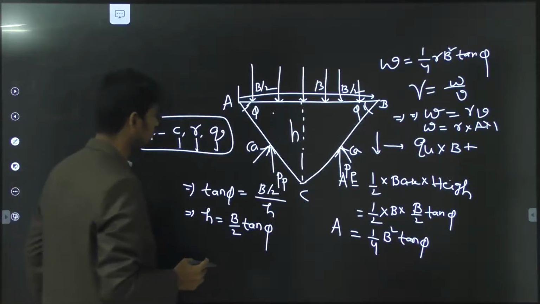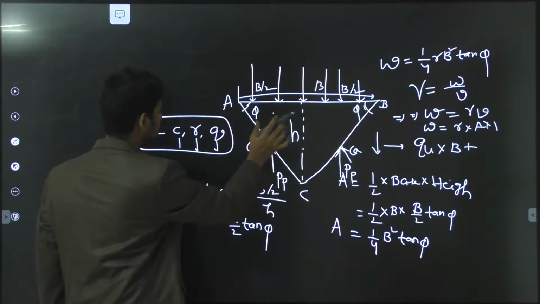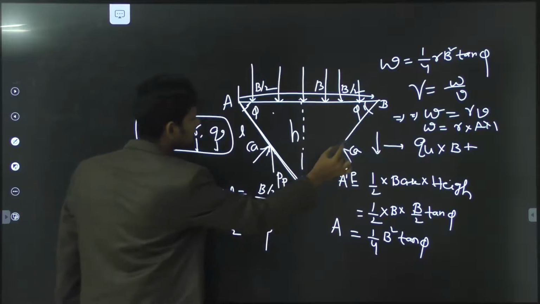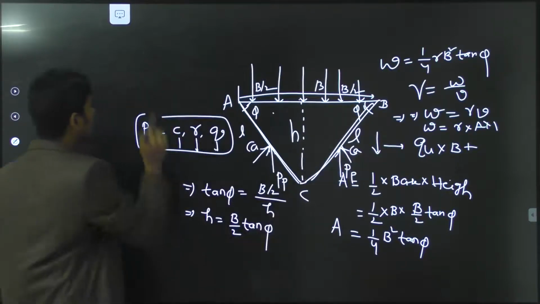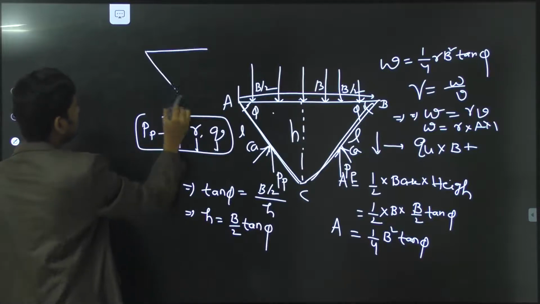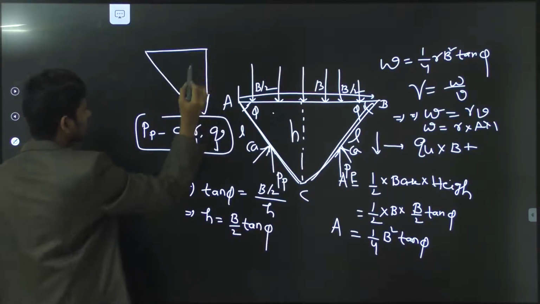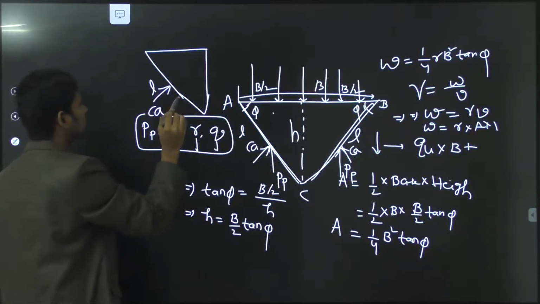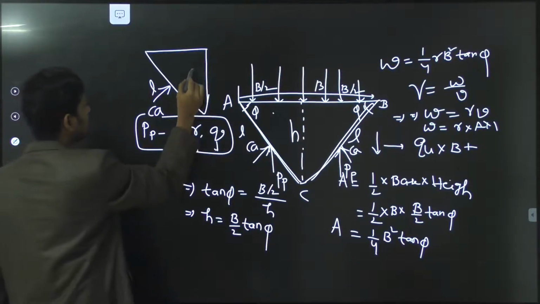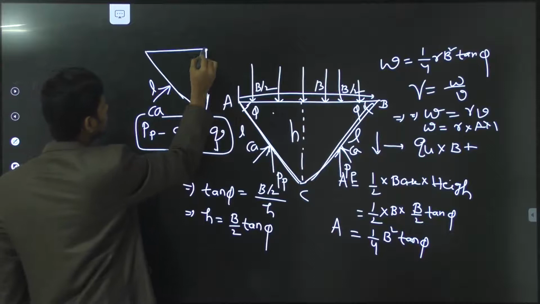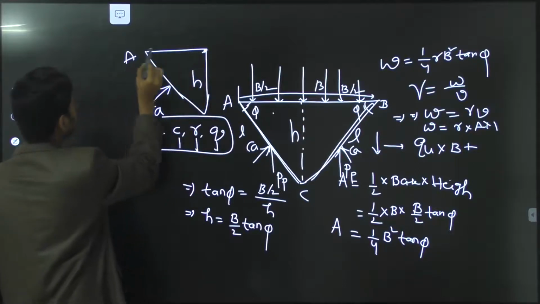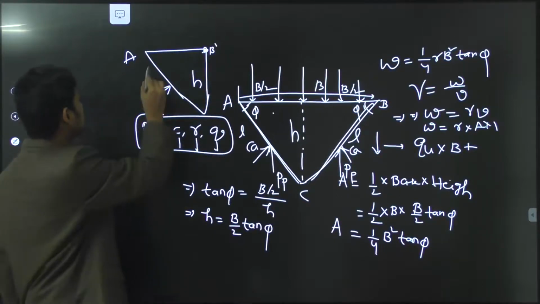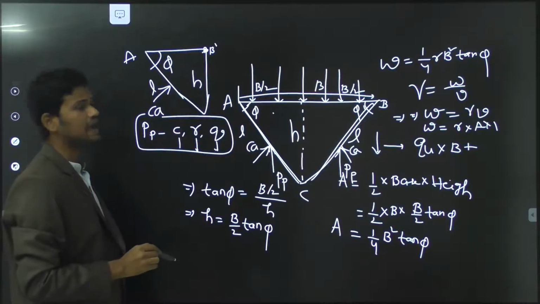And again, if you see in this diagram, this is the length of the failure L, and this is also the length of the failure L. If you take this same diagram, here CA is the cohesion acting on the soil mass at a length of L, and this is the height of the soil mass H, and this is the point A, and I am taking this point as B dash, and it is making an angular failure plane as phi.